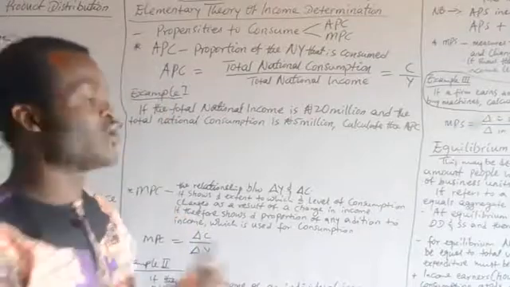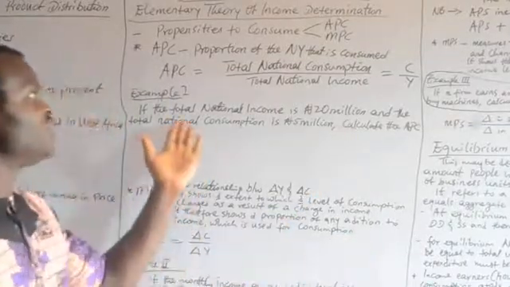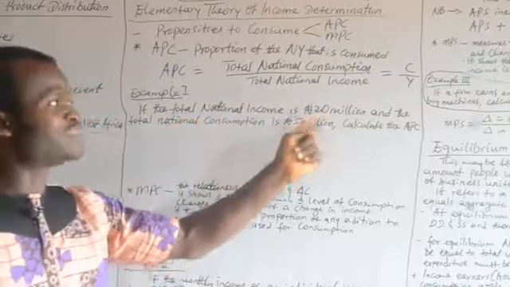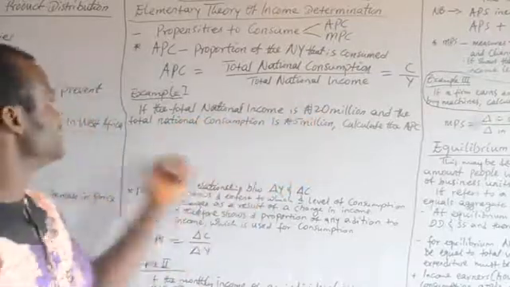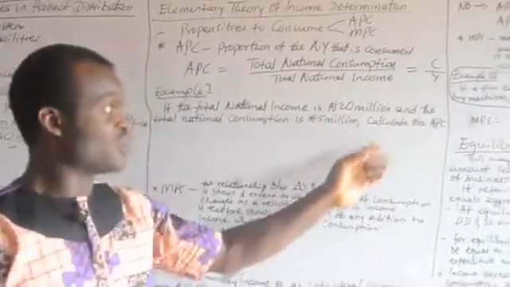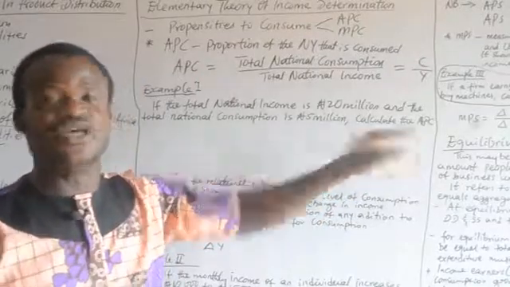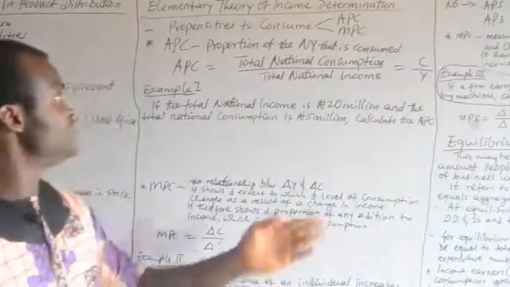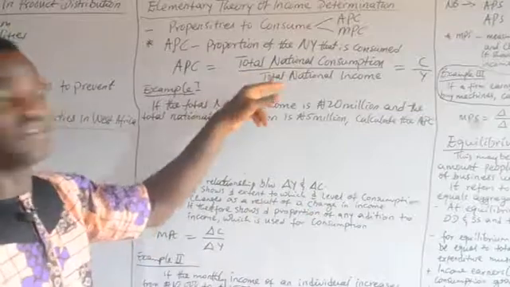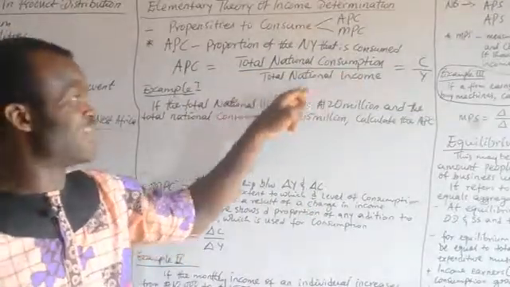For instance, a question like this is how we apply the formula. If the total national income is 20 million naira and the total national consumption is 5 million naira, calculate the APC, which is the average propensity to consume. How do you calculate it? We just import the formula, which is total national consumption over total national income.